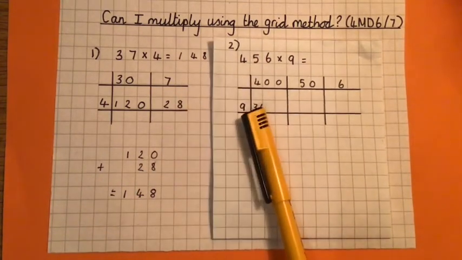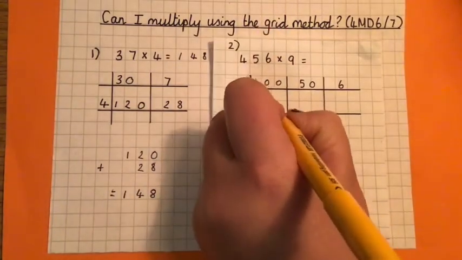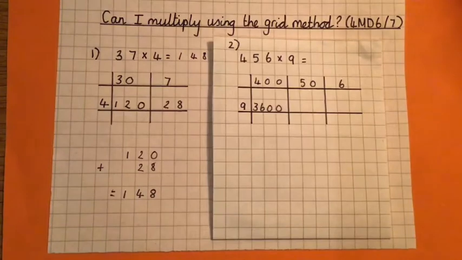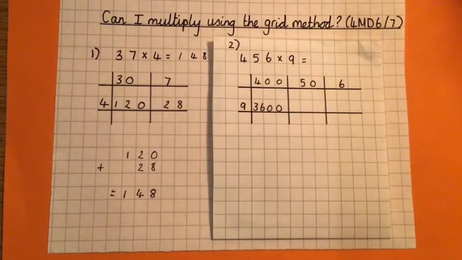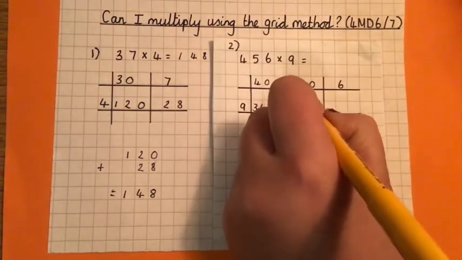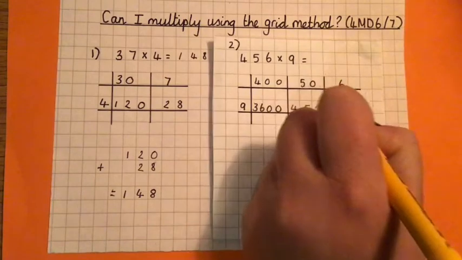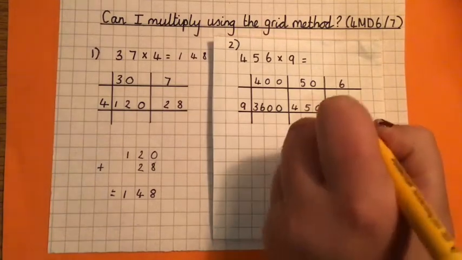And 36 made 100 times bigger is 3,600. Okay. Next, I've got to do 50 times 9. So 5 times 9 is 45. And I've got to make my answer 10 times bigger, so that's going to be 450. And then finally, 6 times 9 is 54.